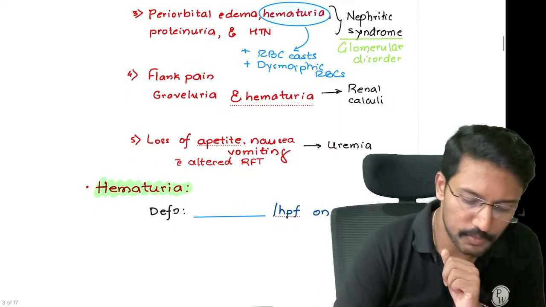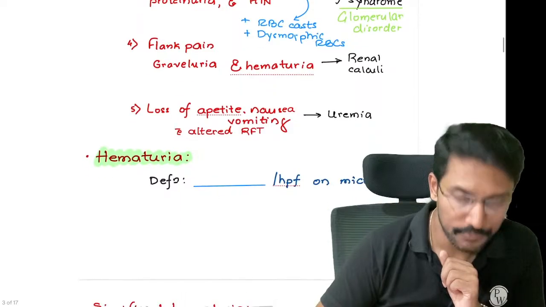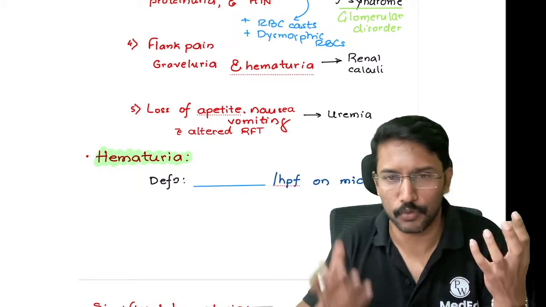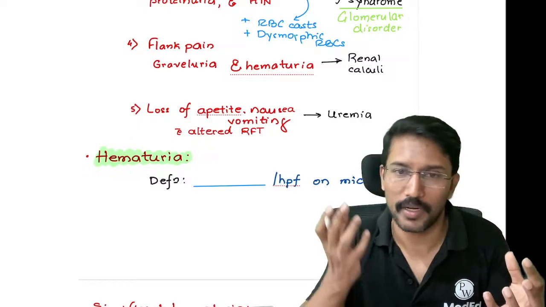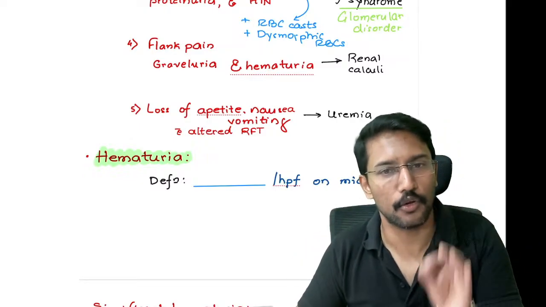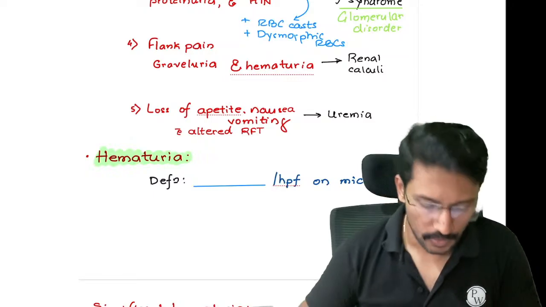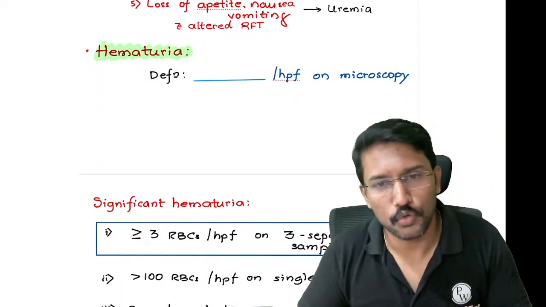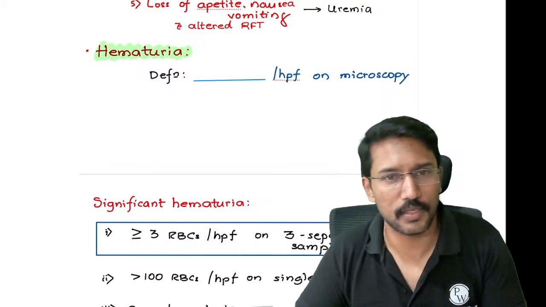Okay. Now we will spend some time talking about hematuria, and then we will also talk a little bit about proteinuria, because I have already told you we have two types, the nephrotic syndrome and nephritic syndrome, and the distinction mainly lies on the degree of proteinuria. So we will go there. So first thing is, what is hematuria? Presence of RBCs in urine. But we need to have an objective definition.